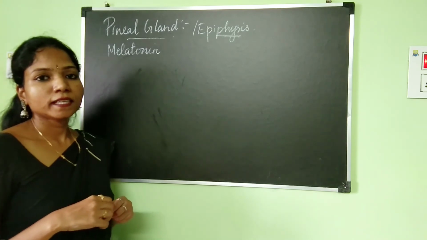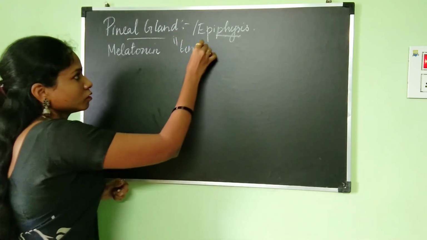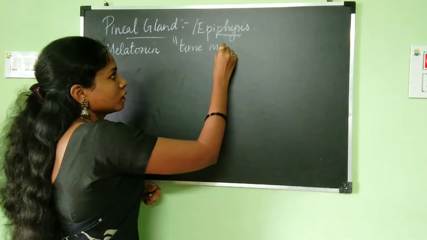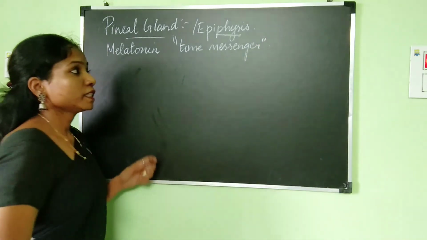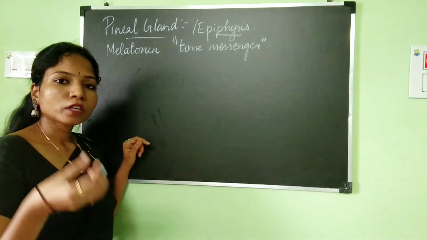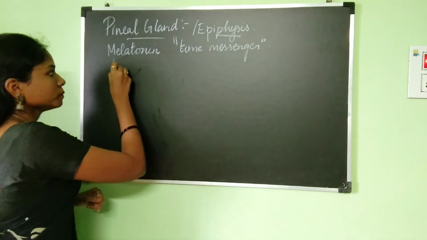So what is melatonin? Melatonin is the time messenger. This hormone is a time messenger, and it is very, very important for controlling an individual's sleep-wake pattern.